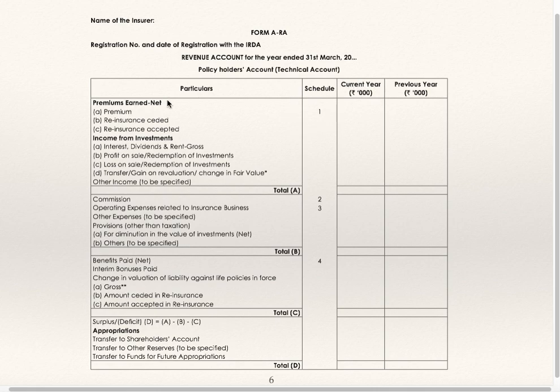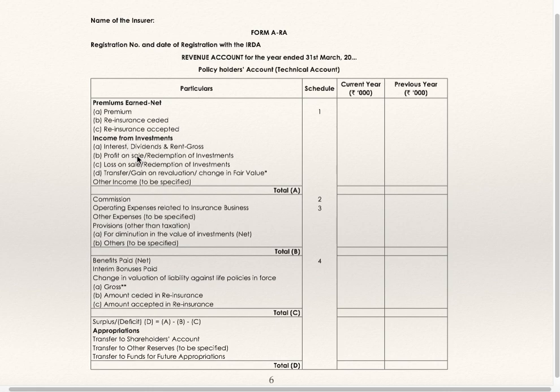Schedule number 1 is premium. You are supposed to do all the adjustments in the schedule. Only net figure will be shown in the current year column. Premium, then reinsurance ceded, reinsurance accepted, you can show here in the revenue account, or directly you can do these adjustments in schedule number 1. Reinsurance premium ceded is to be deducted and accepted is to be added.